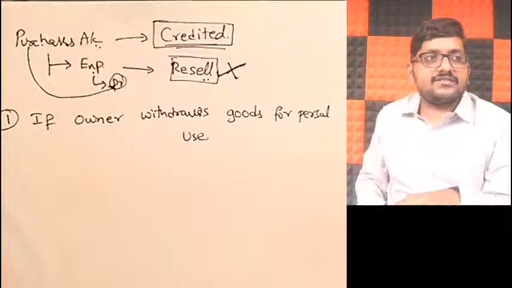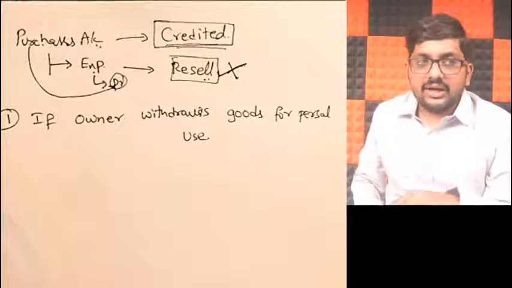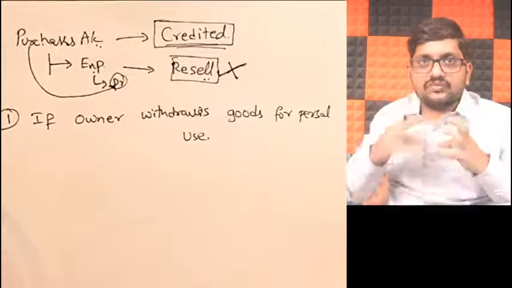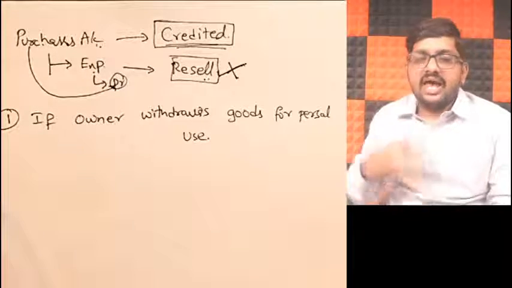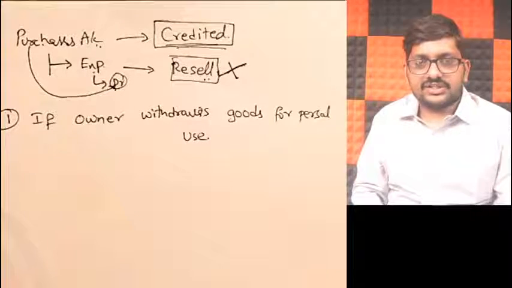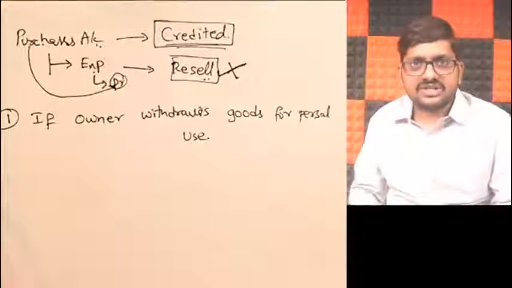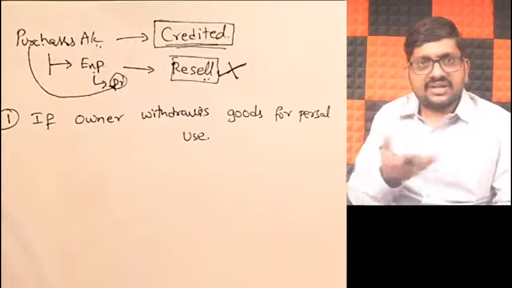So what did this fellow do now? Owner, he has withdrawn goods. He has taken goods from the business. And for what purpose? To use it at his home. For example, I am running a provision store, friends. At my home also I require provisions, right? Rice, wheat, everything I require, right?